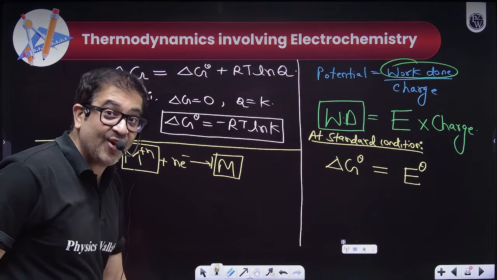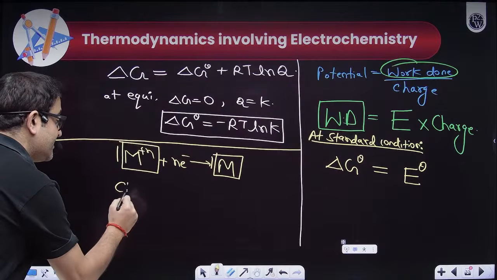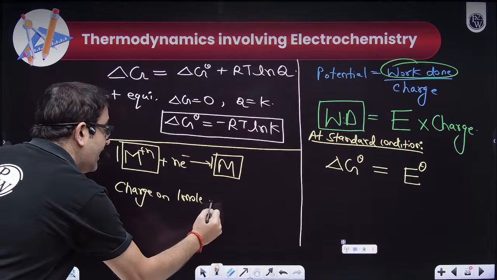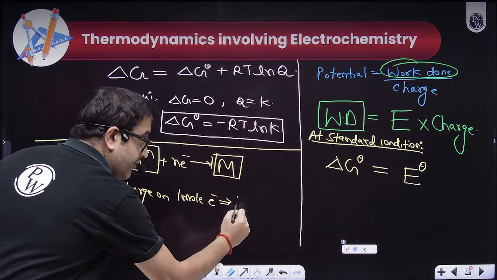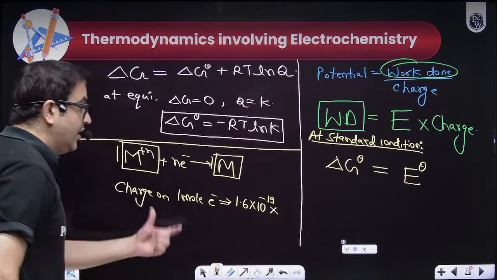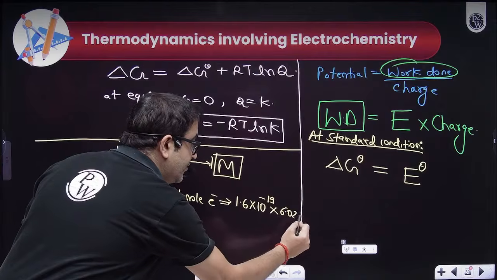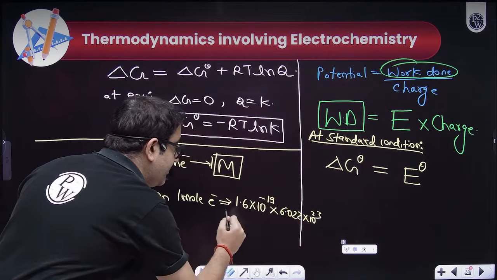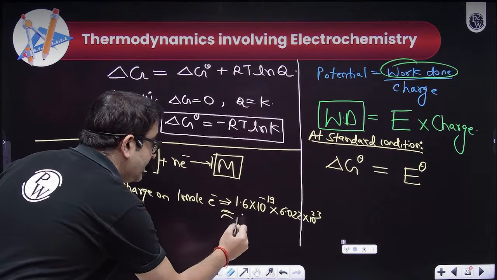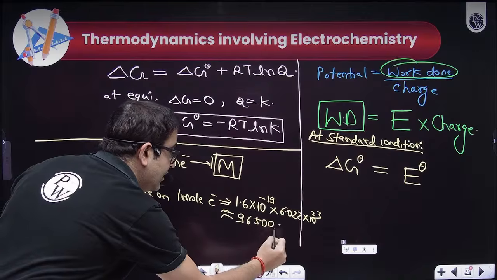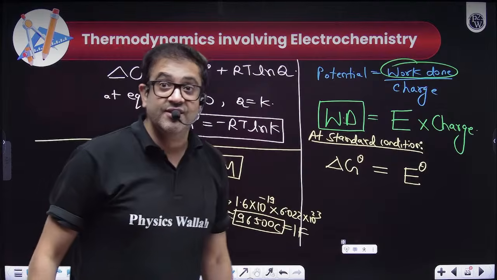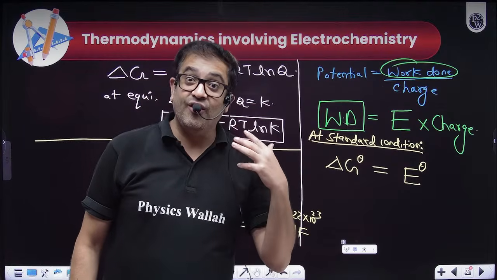Now what is the charge on 1 mole of electrons? It will be one electronic charge, which is 1.6 into 10 to the power minus 19 coulomb, times 1 mole, which is 6.022 into 10 raised to the power 23. Everybody knows that this is 96487, approximately 96500 coulomb, and this charge I call 1 Faraday of charge.